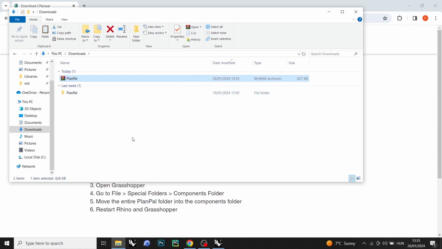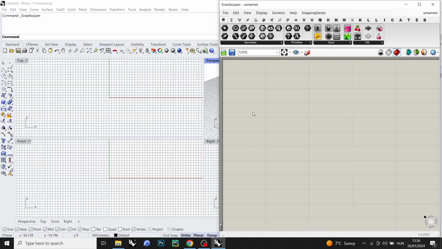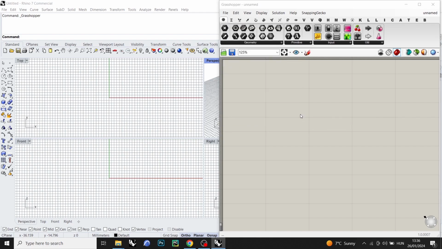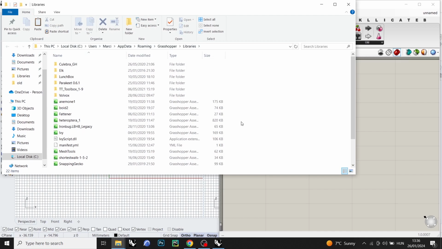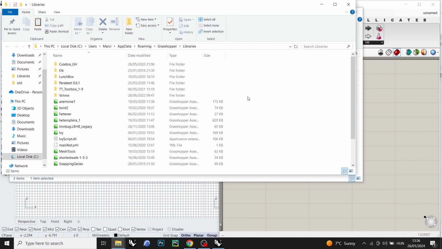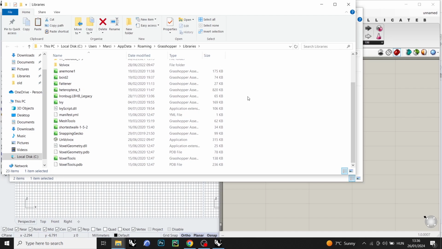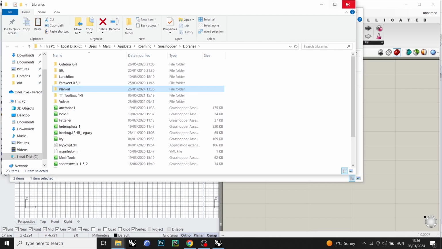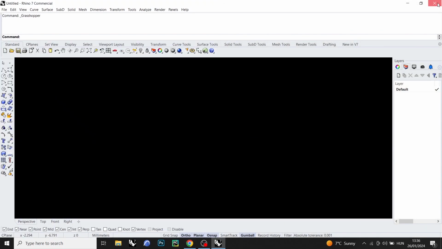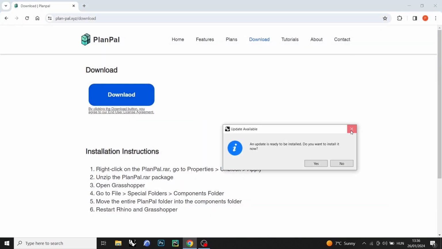After you have this folder, you can go to the Rhino and Grasshopper, where you can search for the special folders and the components folders, because this is where you have to put all these files. Just simply copy and paste it here. After you have done this, just reopen the Rhino and Grasshopper, and the plugin will work.